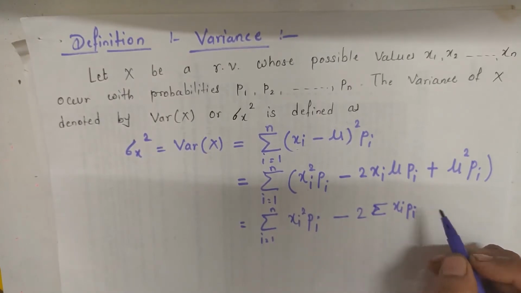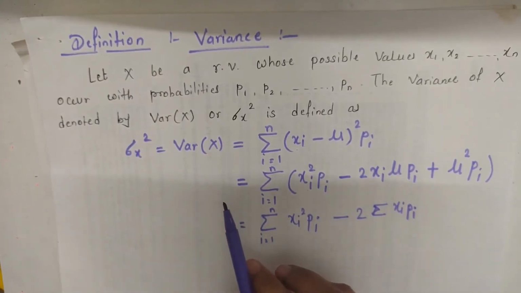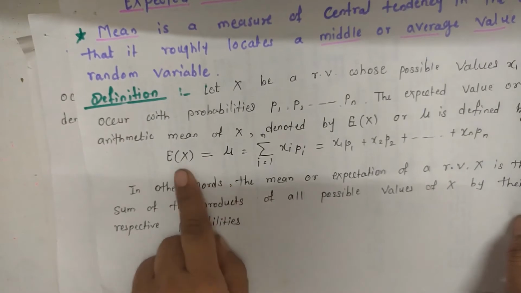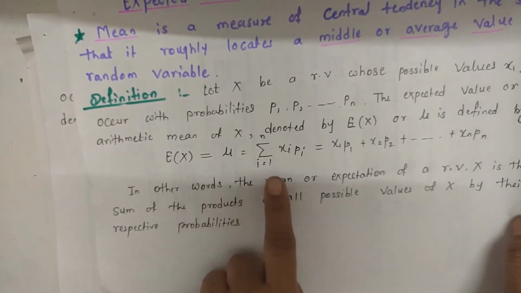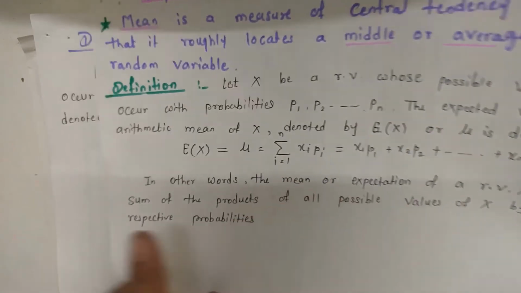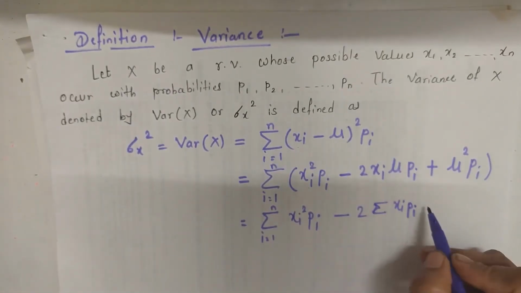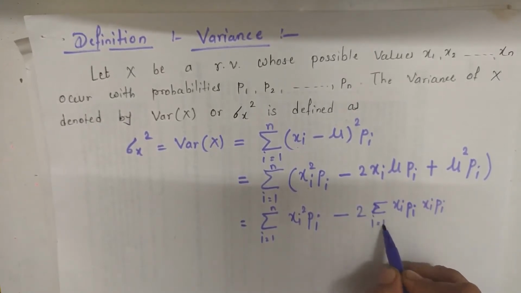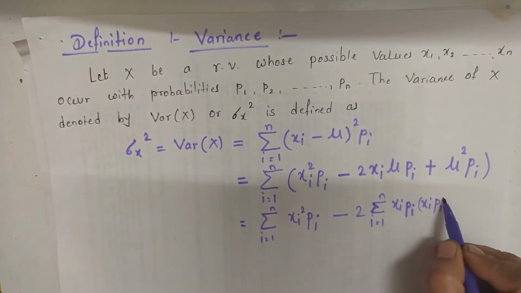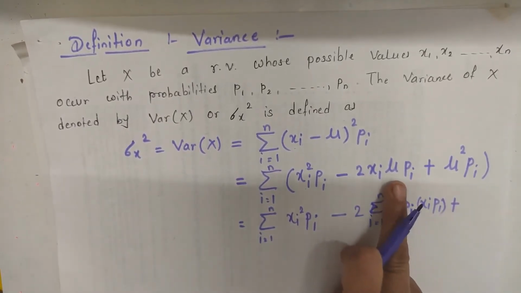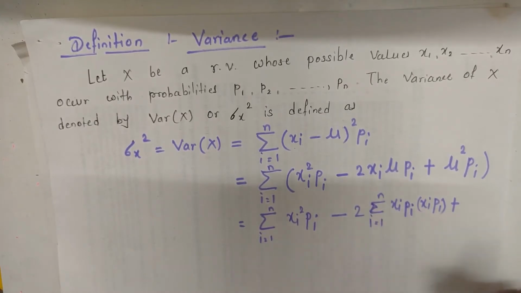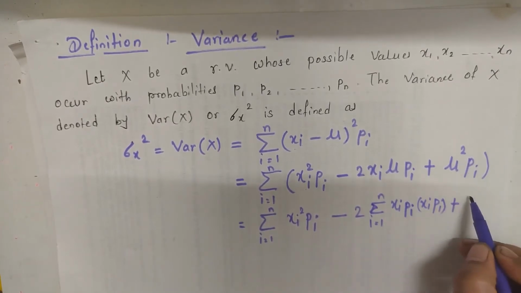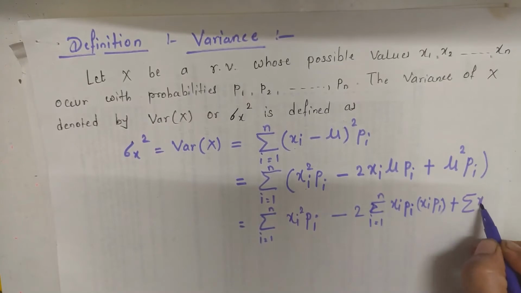This mu is the expected value of X, E of X, and this can be written as summation xi pi. So here we substitute the value of mu as summation xi pi, and in the third term we also substitute the value of mu as summation xi pi.